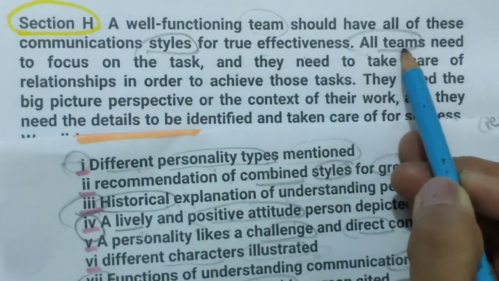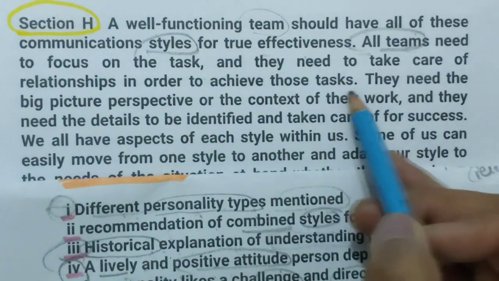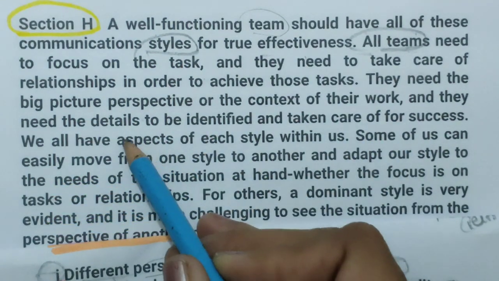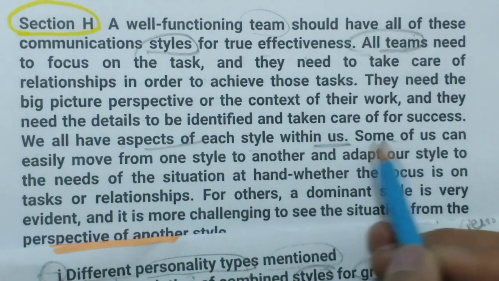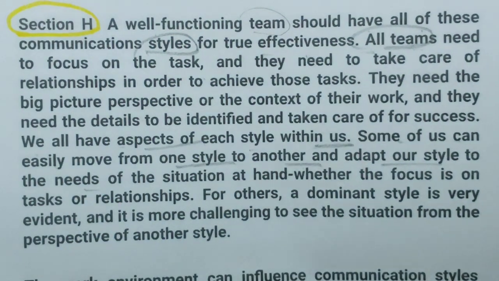For true effectiveness, all teams need to focus on the task. They need to take care of relationships in order to achieve. They need the big picture perspective and all. So we already came to know we all have aspects of each style within us. Some of us can easily move from one style to another, adapt our style. So no need to read more.